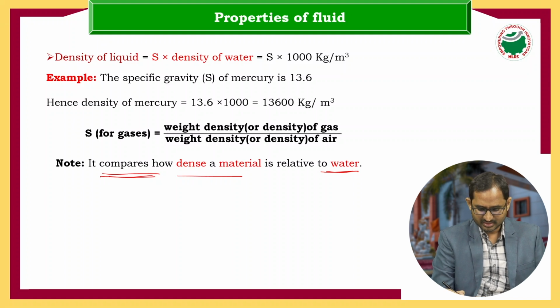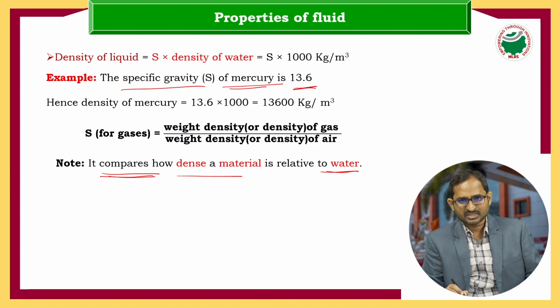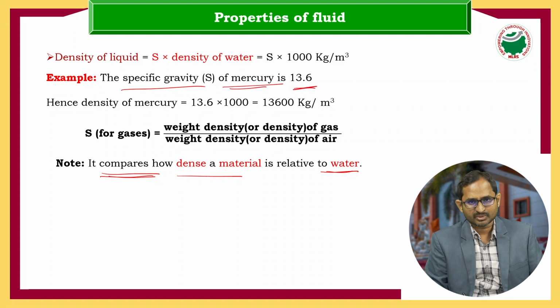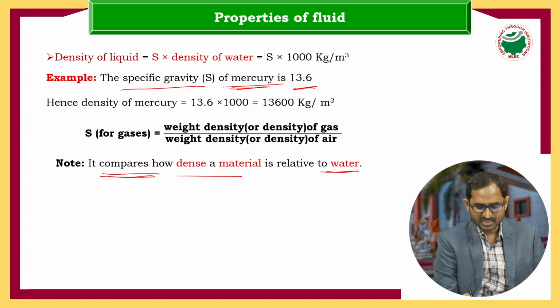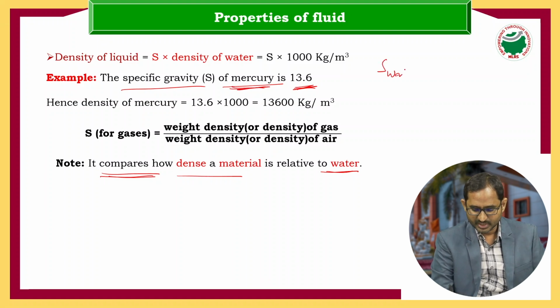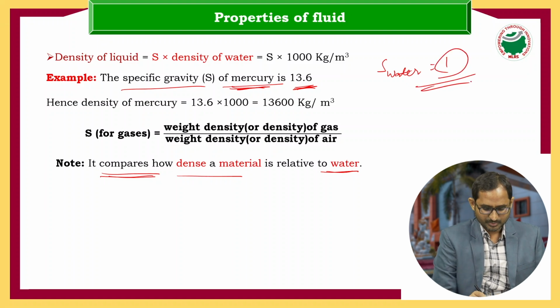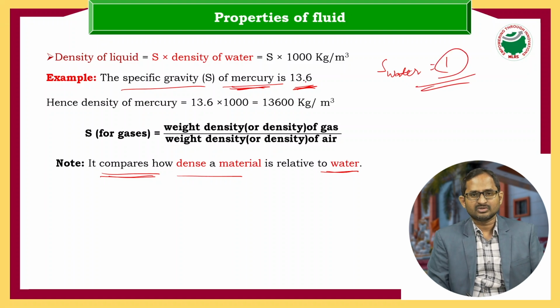Next, consider the specific gravity of mercury, which is 13.6. Remember this: density of water is 1000 kg per meter cube, and specific gravity of mercury is always 13.6. And what is the specific gravity of water? The specific gravity of water will be 1. Suppose the specific gravity value 13.6 is given, and he is asking for the density of mercury.